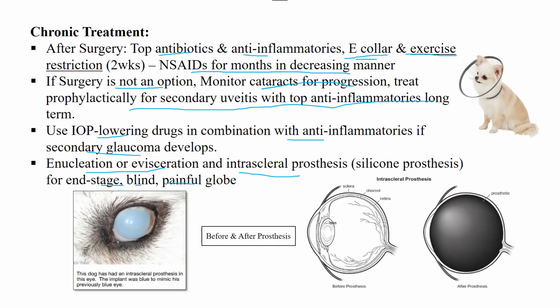So you can see in this picture the eye is removed, but after removing, a prosthetic is placed in the eye. The blue color used in this picture was just to mimic the blue eye of the dog. So you can place any prosthetic in the eye just for the appearance. Even if you don't place the prosthetic, you can simply do the enucleation and the eyelids are closed.